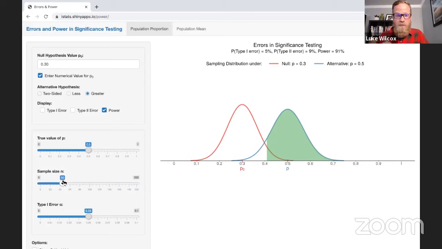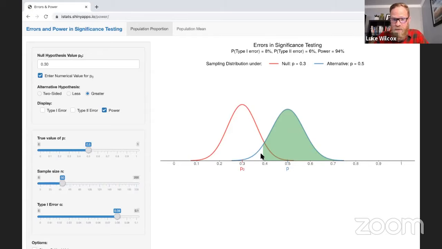Number two is what can we do to the alpha level? Well, let me go down to the alpha level here and let's look what happens when I increase the alpha level. So watch what happens. Increasing the alpha level. Well, you'll notice that the distributions aren't moving, but this cutoff value where we reject the null hypothesis is moving further and further left, which is increasing our power.